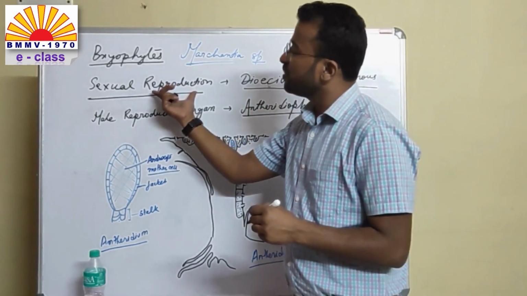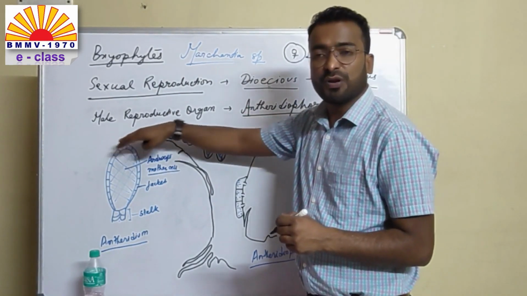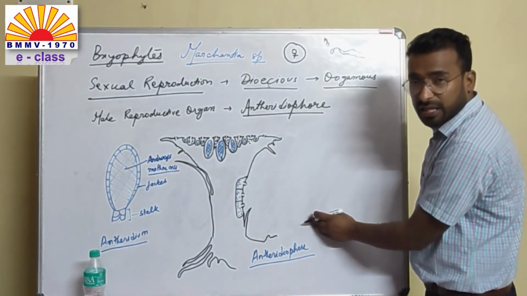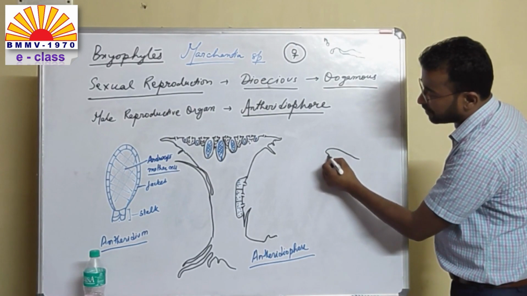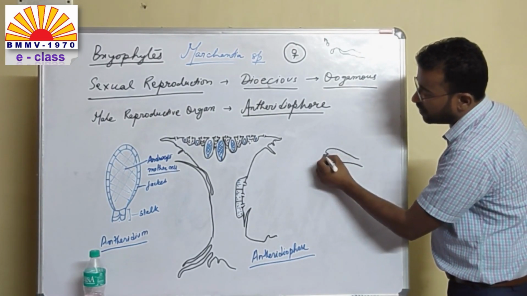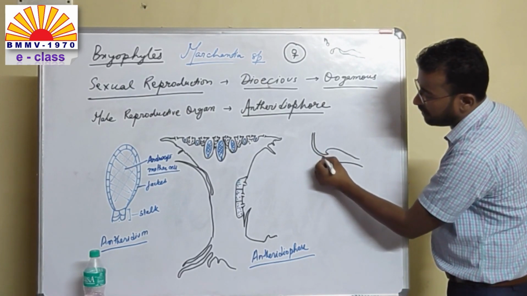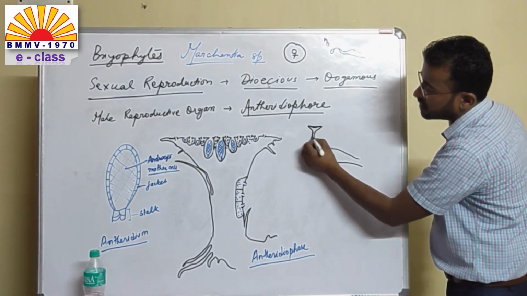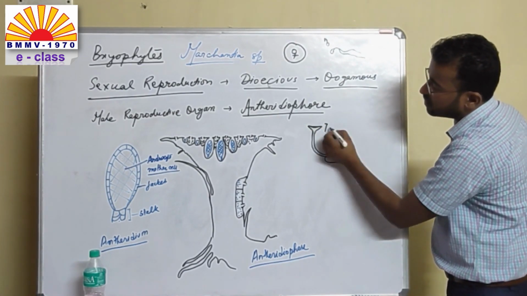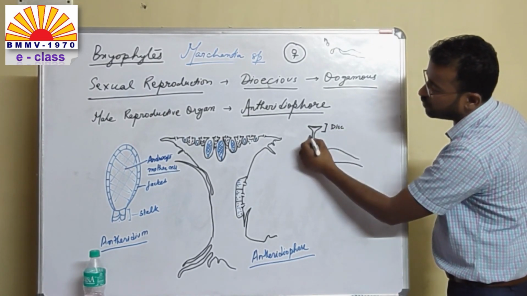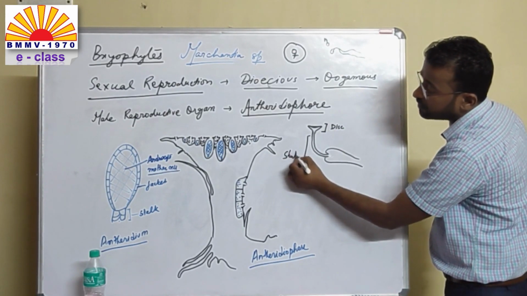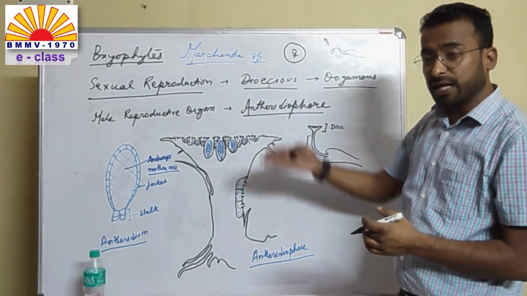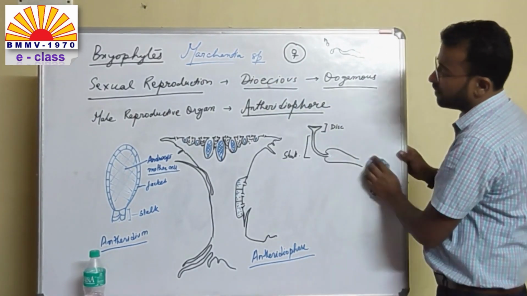Now, in the sexual reproduction process, let us talk about the male reproductive organ that is known as the antheridiophore. I have drawn a structure of the antheridiophore. When you look at the thallus here, the apical nodes will further extend and get converted into a gametophore known as the antheridiophore. Now the antheridiophore is like this, which contains a long stalk and a disc. So this portion is known as the disc and this portion is known as the stalk. And it is in continuation with the gametophyte. Now when we enlarge or when we make a section, then we will see this type of arrangement.